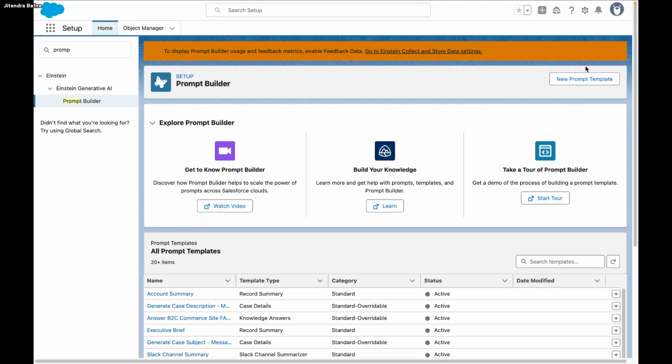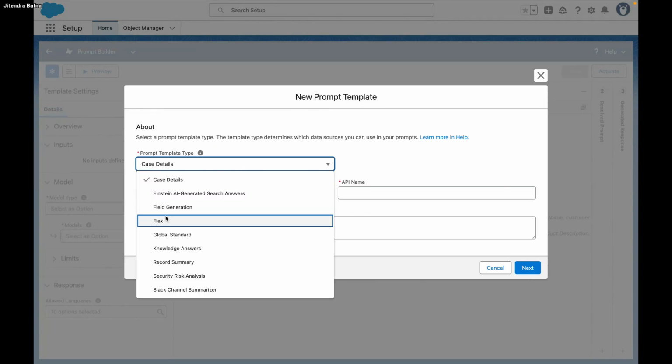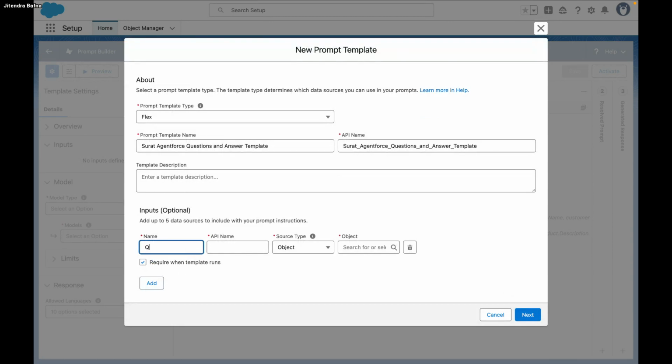I will just say new prompt template under prompt builder. I will select Flex prompt template. Here I can write Surat Agentforce question and answer template. I can add a field. What is the input? It will be question, and this is free text.